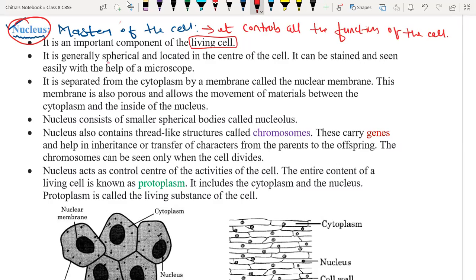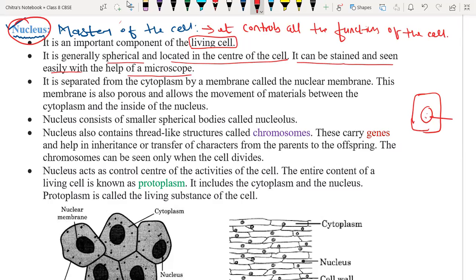It is generally spherical in shape and located at the center of the cell. Whenever we draw the cell, we always place the nucleus at the center. That means it is generally spherical in shape and present at the center of the cell. It can be stained and seen easily with the help of a microscope or the compound microscope.